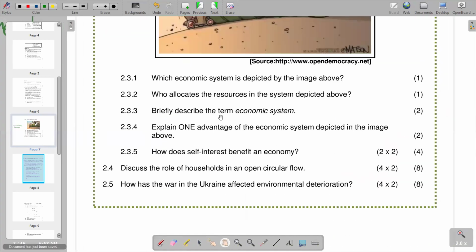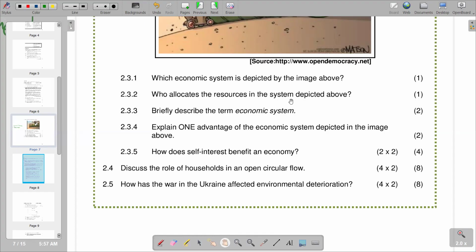2.3.3 is briefly describe the term economic system. And we know that an economic system is a system of production, resource allocation, and distribution of goods and services within a community. So when we have the issue of resource allocation and also the distribution of goods and services, we call that the economic system.